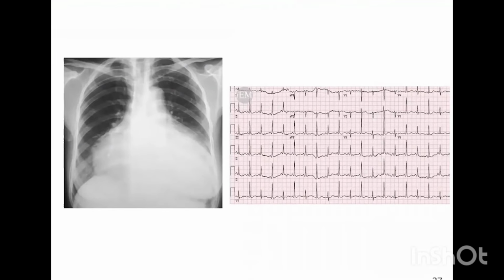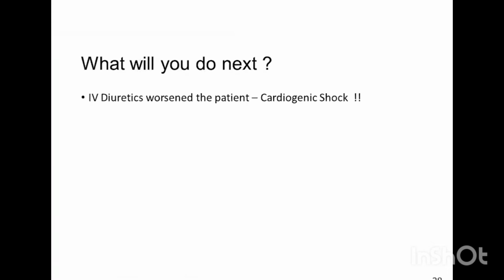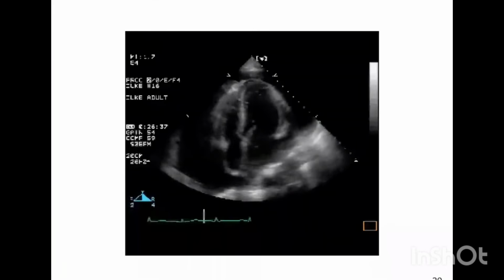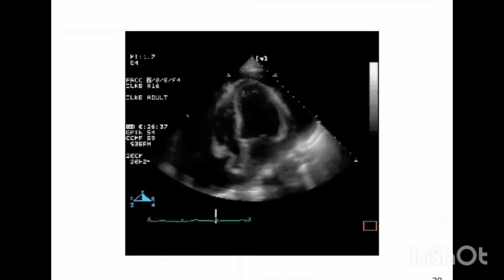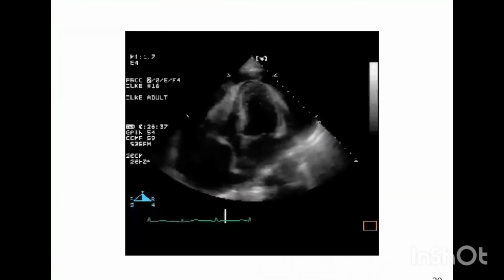Anybody who has worked in ER or someone who can say what is the next step of management? Yes, this is pericardial effusion, large pericardial effusion. So make sure that you don't give Lasix in such cases. If IV diuretics were given in this case, the patient worsened and went into cardiogenic shock. So when echo was done, this was the image: large pericardial effusion with RA/RV collapse seen here.